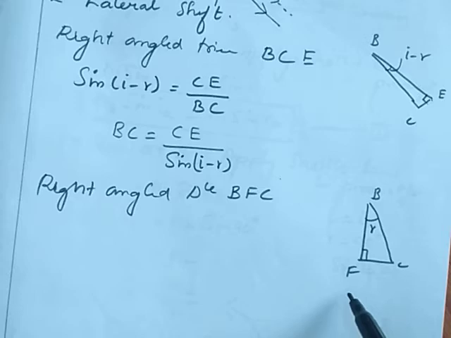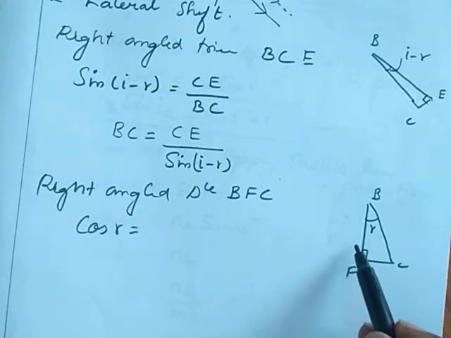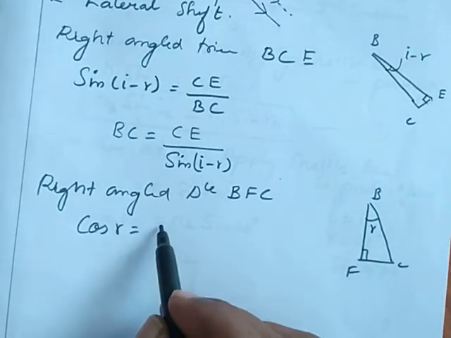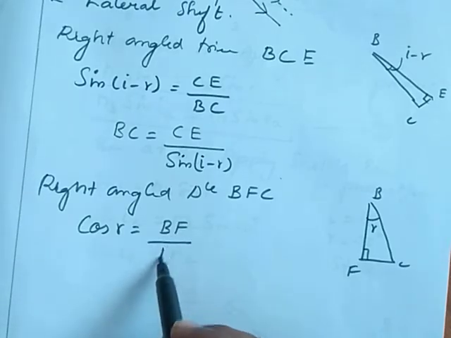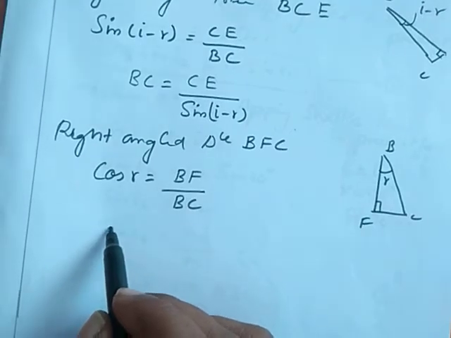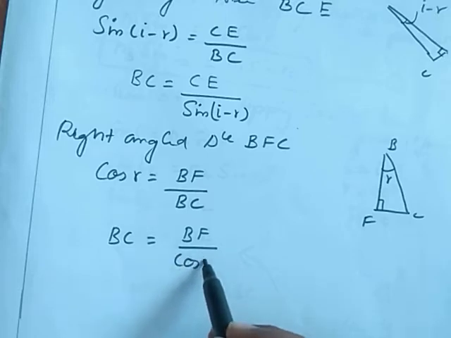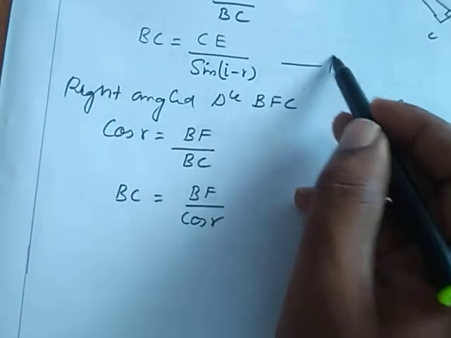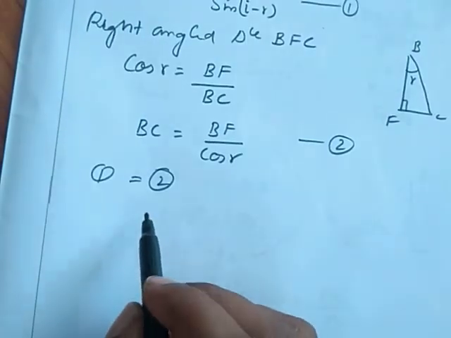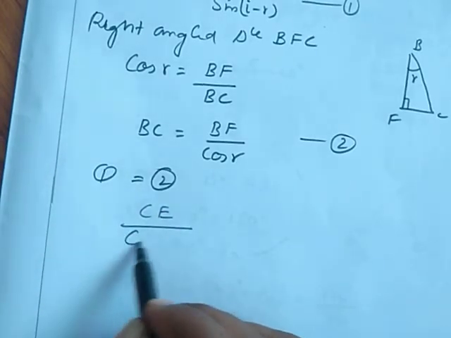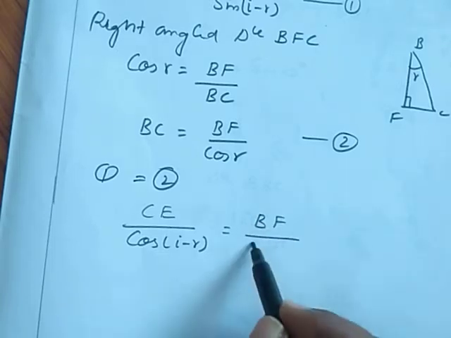cos R is equal to adjacent side by hypotenuse. Adjacent side is BF, hypotenuse is BC. Then we can write BC is equal to BF by cos R. This is equation 1, this is equation 2, equating 1 and 2, then we get CE by sin I minus R equal to BF by cos R.